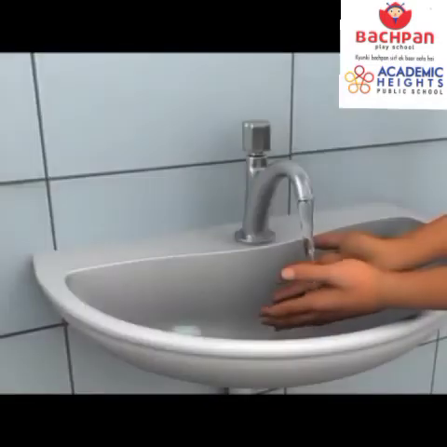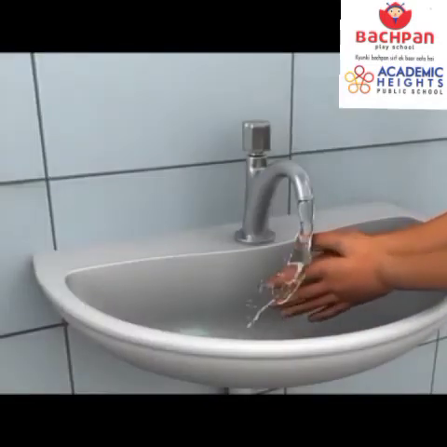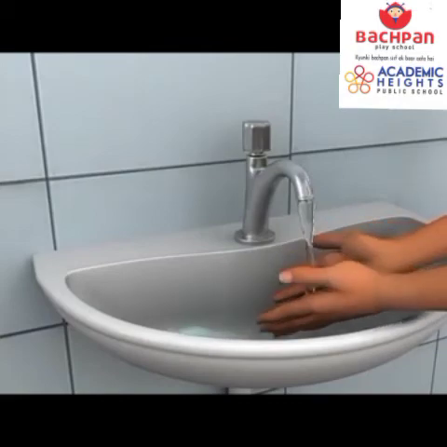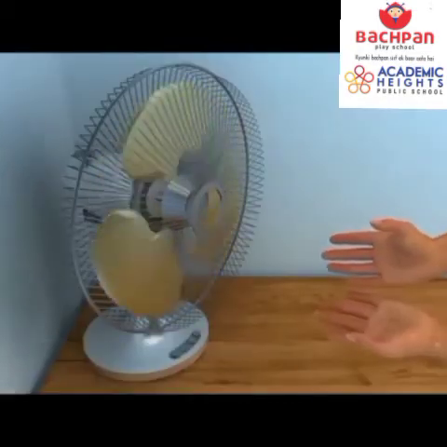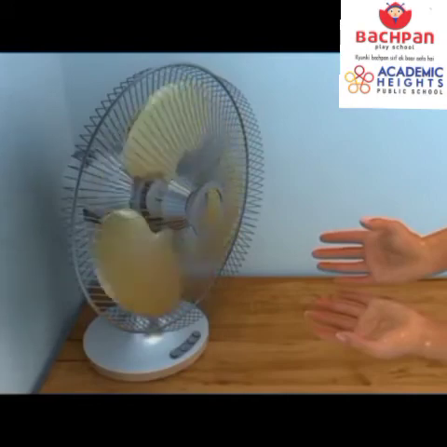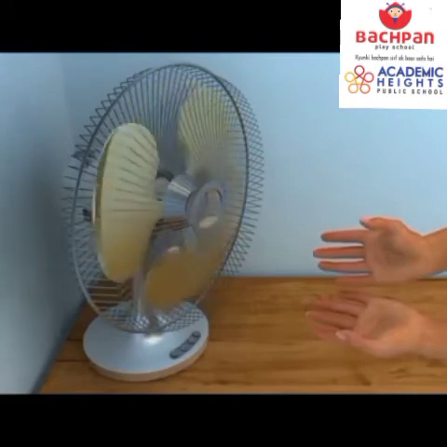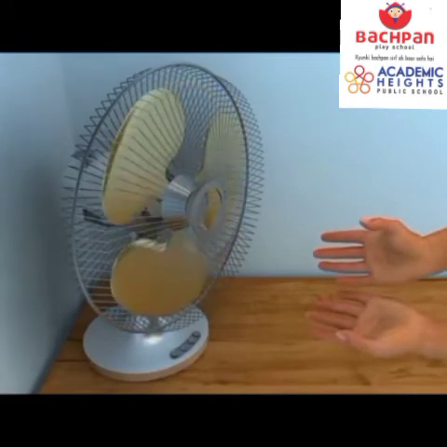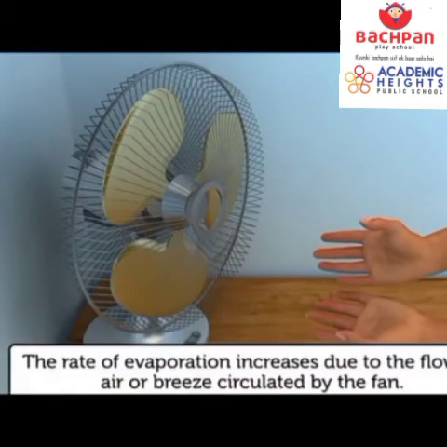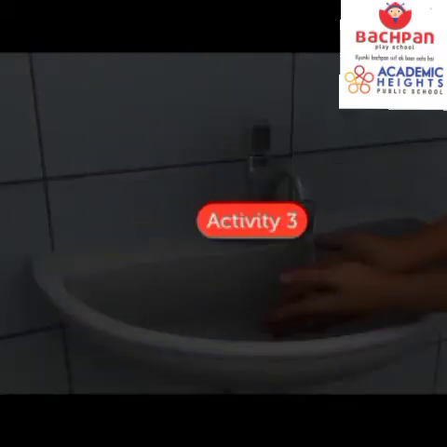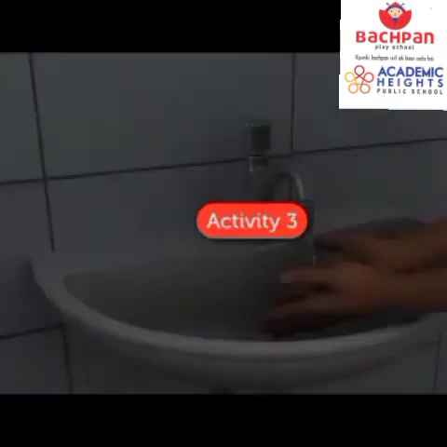Second activity, wash your hands, right? After washing your hands, we have to dry them in front of the fan. See the flow of the air. The flow of the air is fast in front of the fan. That's why our hands dry fast. So the rate of evaporation increases due to the flow of the air or breeze that is circulated by the fan. Let's see the activity number 3.